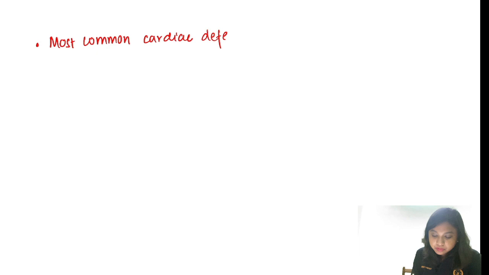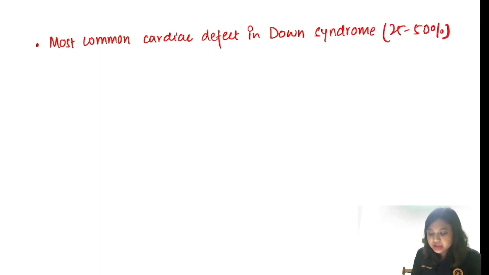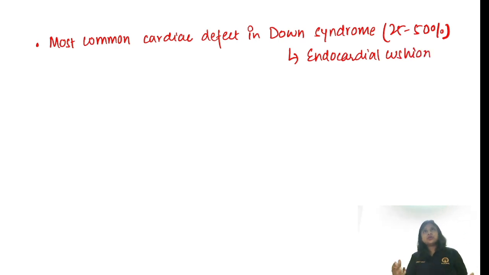So, a few one-liners. Most common cardiac defect in Down syndrome. Cardiac association occurs in 25 to 50% of the cases. The answer will be endocardial cushion defect, sometimes also written as AV canal defect. In Down syndrome, you can get TOF, you can get ASD, VSD, etc. But the most common will be endocardial cushion defect.